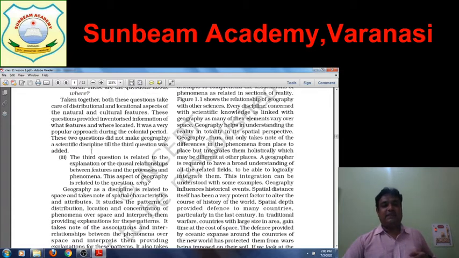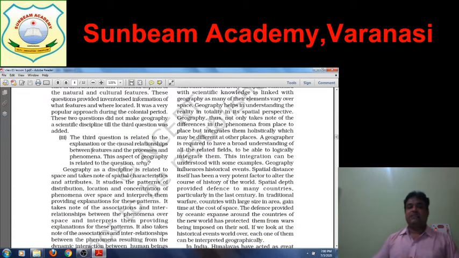So geography as a discipline is related to space and takes note of the spatial characteristics and attributes. Spatial means related to a place. It studies the patterns of distribution, location and concentration of phenomena over space and interprets them, providing explanation of these patterns.